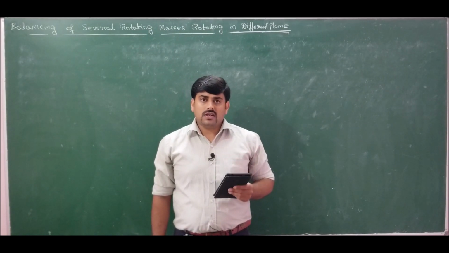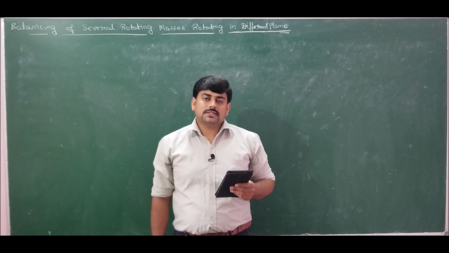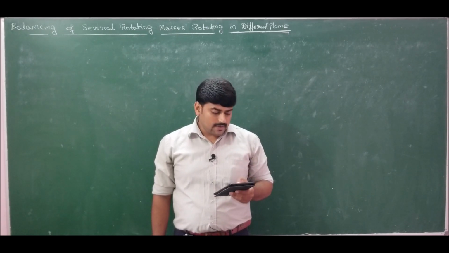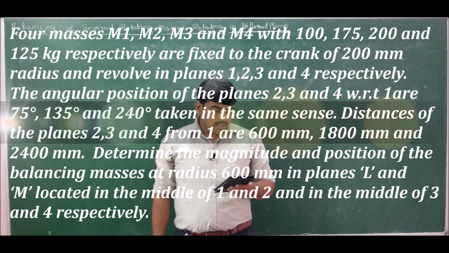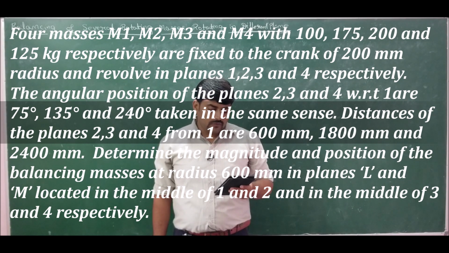Problem number 1 of our discussion on several rotating masses rotating in different planes states that 4 masses, m1 equal to 100 kg, m2 equal to 175 kg, m3 equal to 200 kg and m4 equal to 125 kg, are fixed to cranks of 200 mm radius and revolve in planes 1, 2, 3 and 4 respectively. The angular positions of planes 2, 3 and 4 with respect to 1 are 75 degrees, 135 degrees and 240 degrees, taken in the same sense.